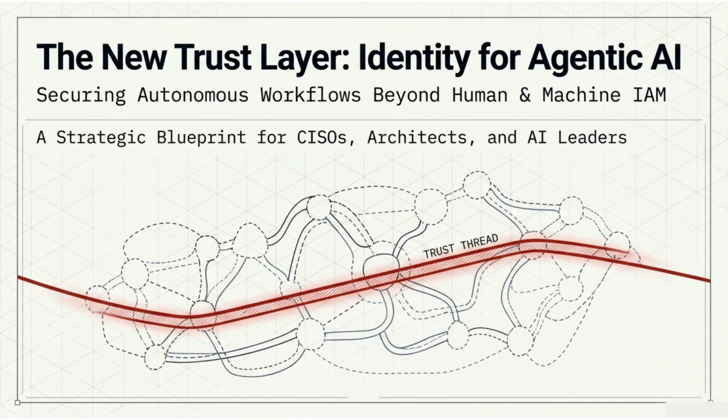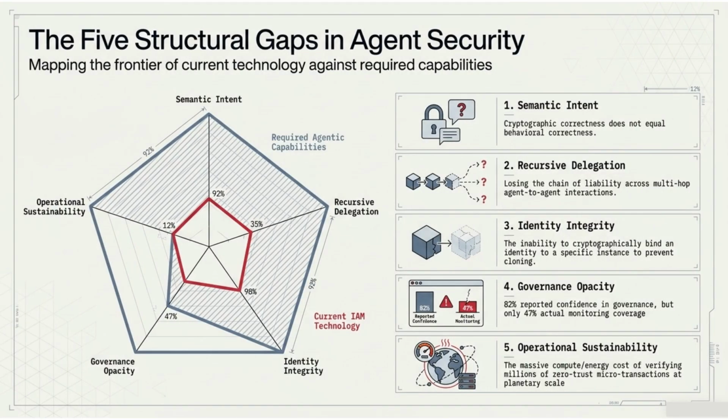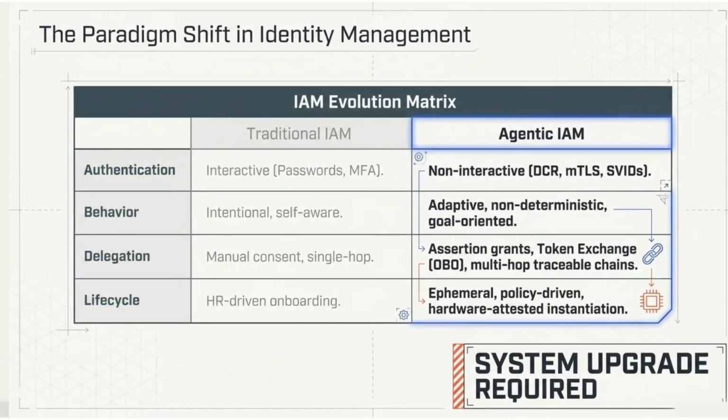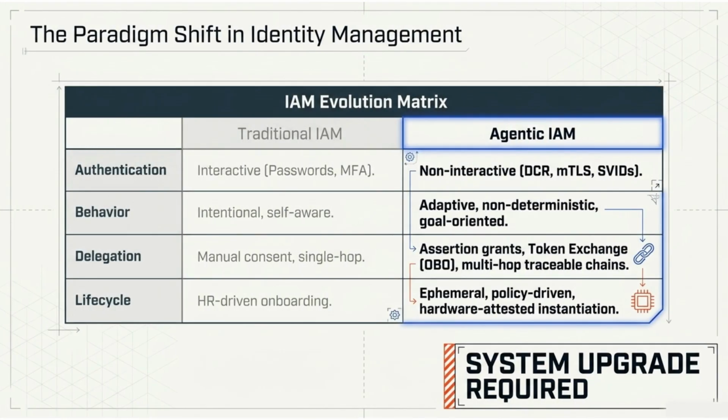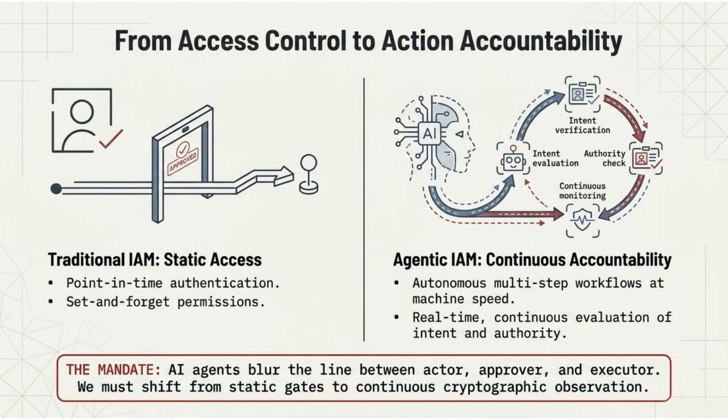Modern architectures are adopting policy as code to enforce these boundaries dynamically across heterogeneous environments. With policy as code, organizations maintain visibility and control, even as agents interact with diverse third-party tools. Data sovereignty remains a critical concern when agents operate across multiple clouds and regional boundaries. Identity-based encryption ensures that sensitive data stays protected, even while being processed by agentic services.